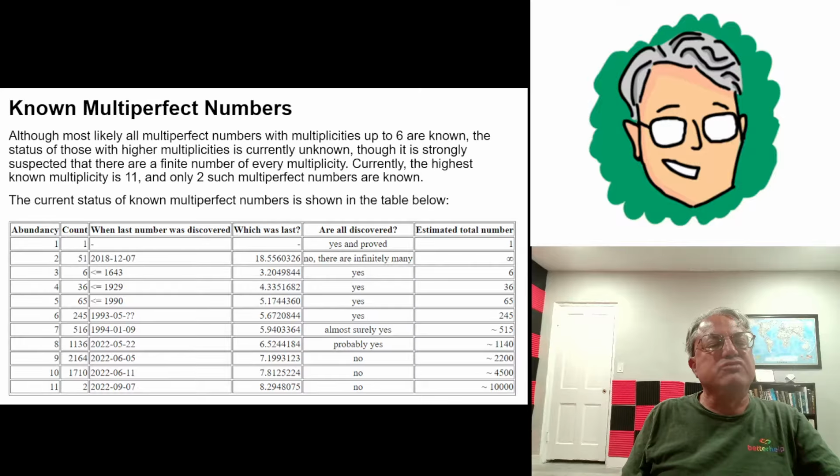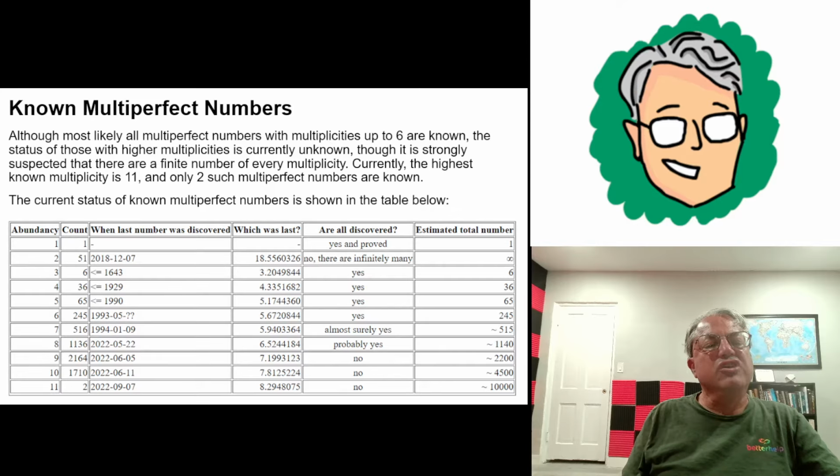It's been proven up to multiplicity 6 that we have complete lists of all the multi-perfect numbers of those multiplicities. But for seven and greater, we're not sure that we found all of them.